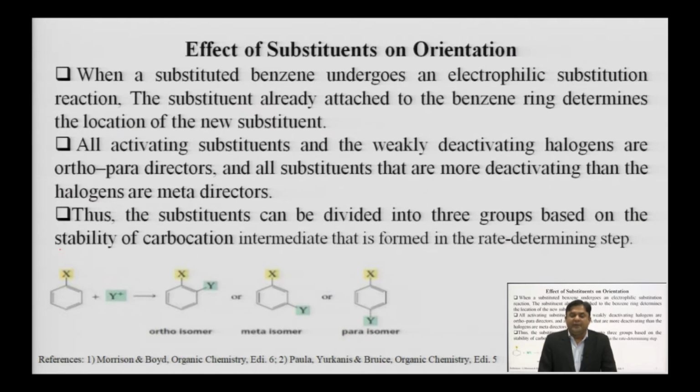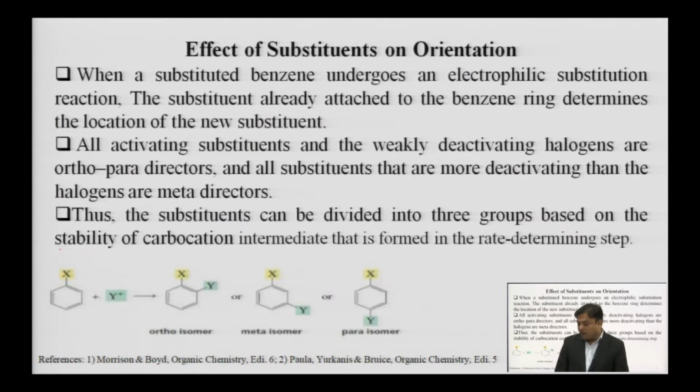Overall the reactivity of the benzene ring will increase or decrease for the coming second electrophile, while the orientation or location of the coming second electrophile on the benzene ring will be directed by the stability of the carbocation which is formed during the electrophilic substitution reaction.